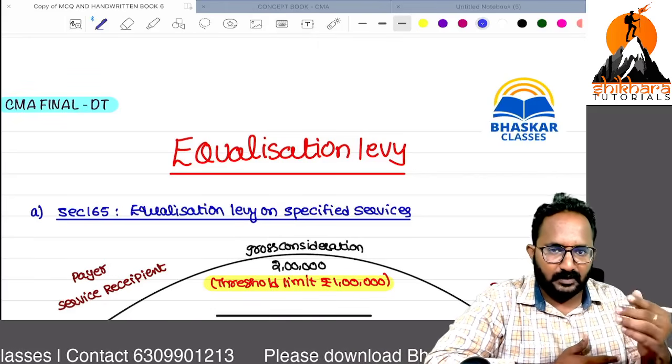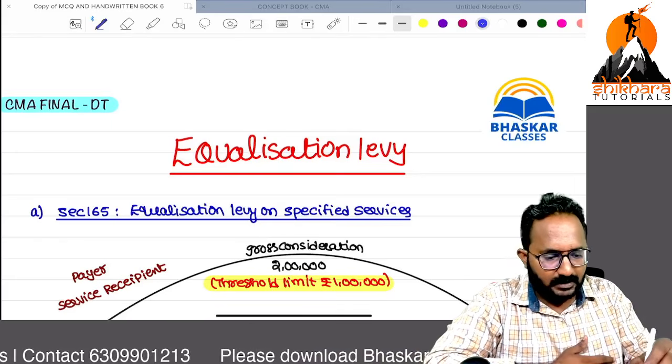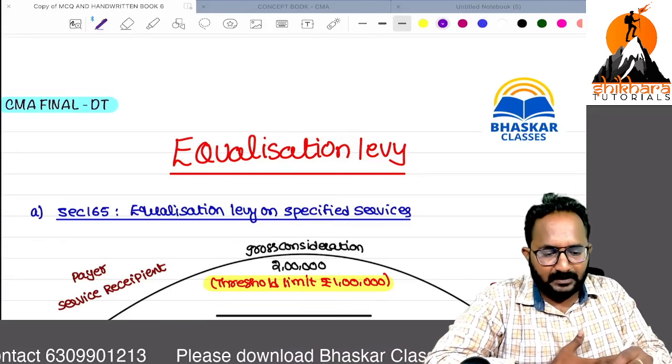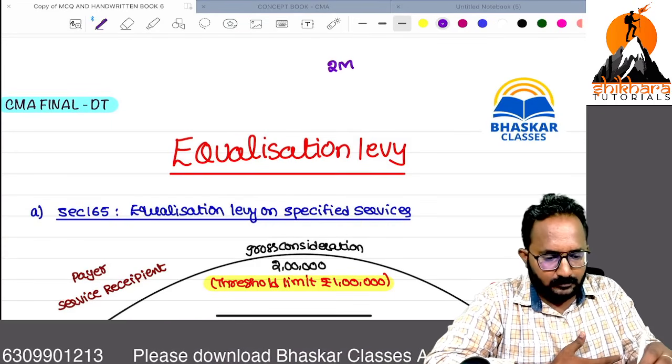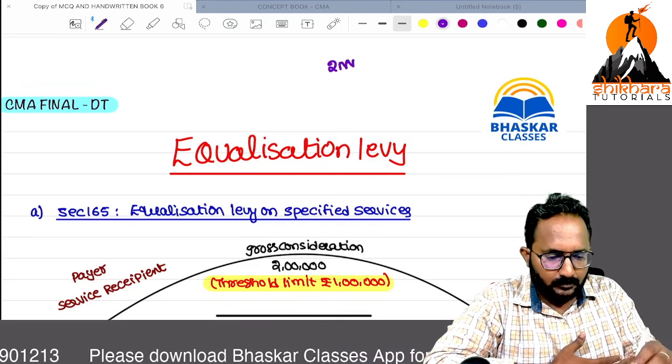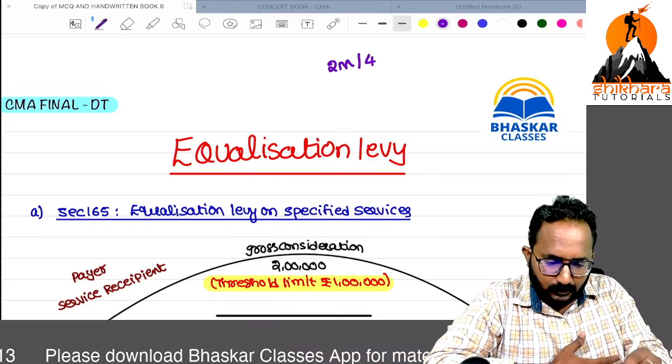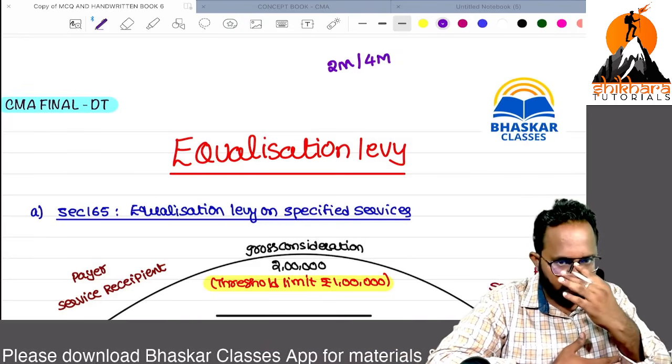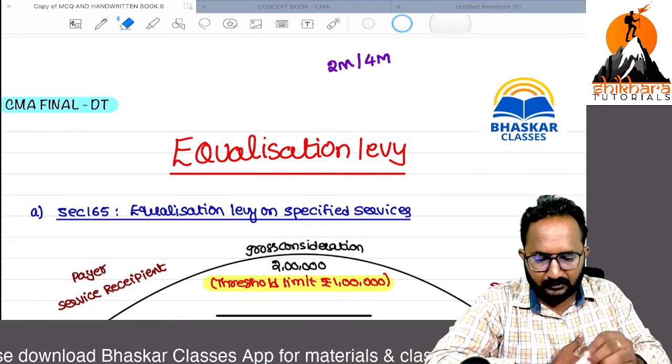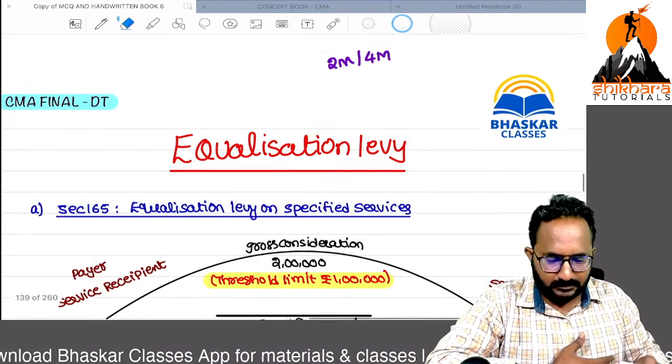In this session, we can discuss the equalization levy quickly. I'm expecting one MCQ, that means a 2-mark MCQ, or we can get a 4-mark question also from this equalization levy concept. Just concentrate within half an hour. We can discuss this entire chapter.